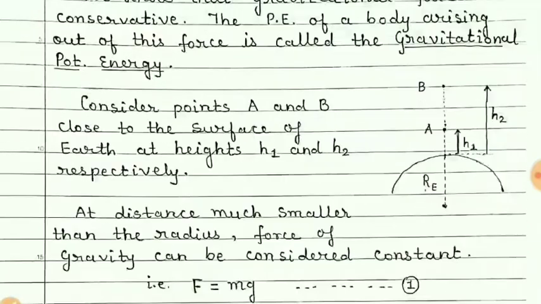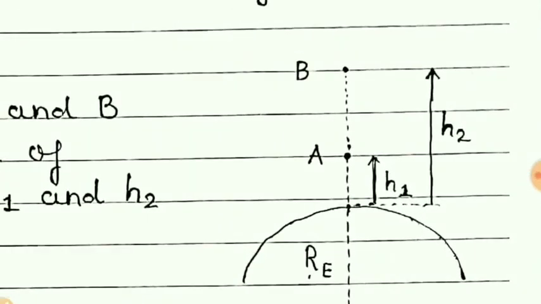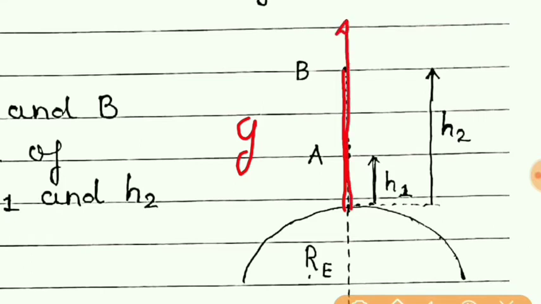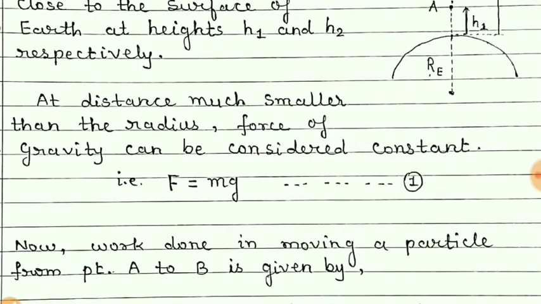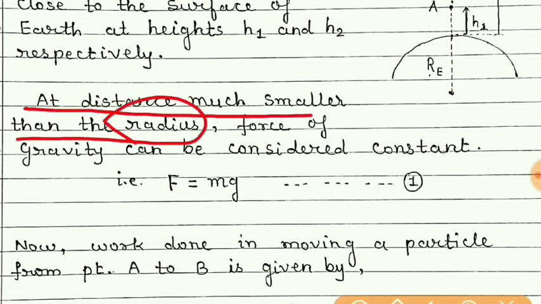because students, we know that at a large distance, as we move above the surface of the Earth, the value of g changes. The value of g goes on decreasing as we move above the surface of the Earth. That means g is not constant at each and every point. Near the surface of the Earth, g remains constant. And so as these 2 points are not very far away from the surface of the Earth, this statement is written: at a distance much smaller than the radius.